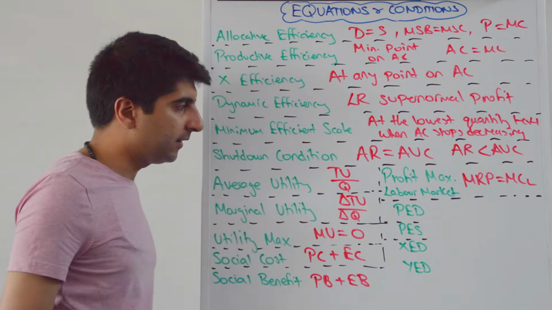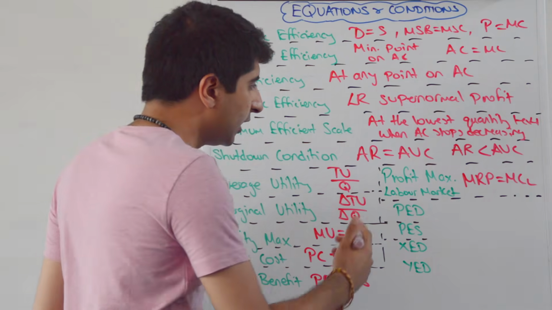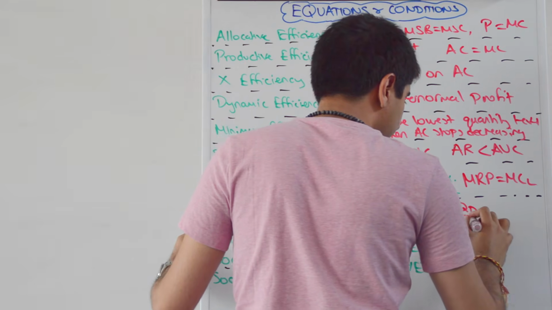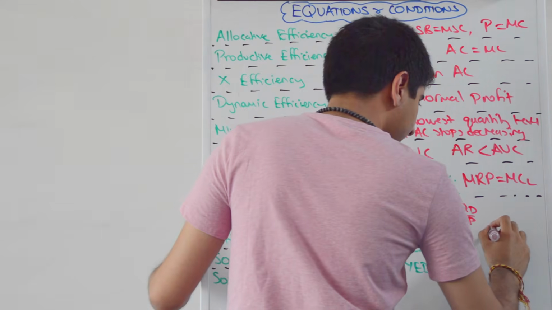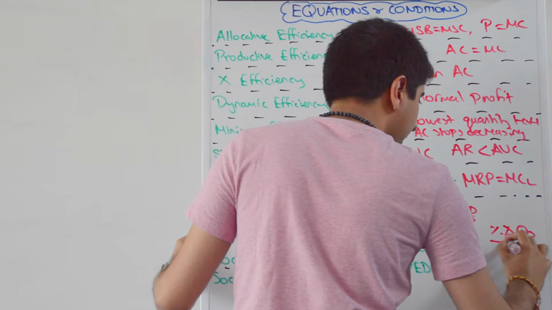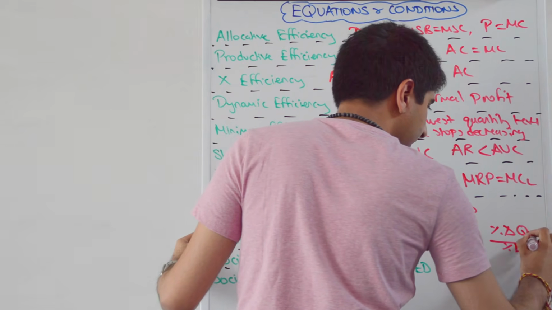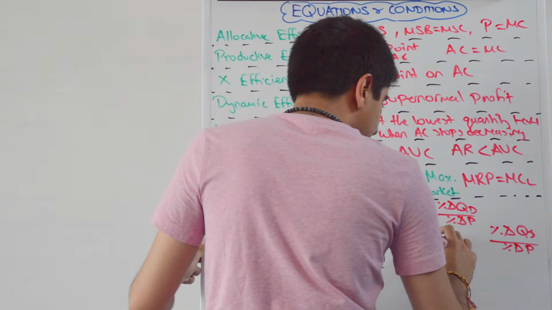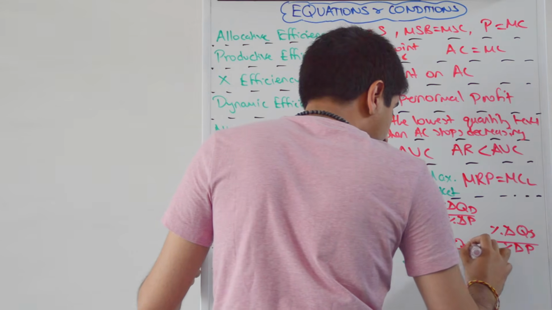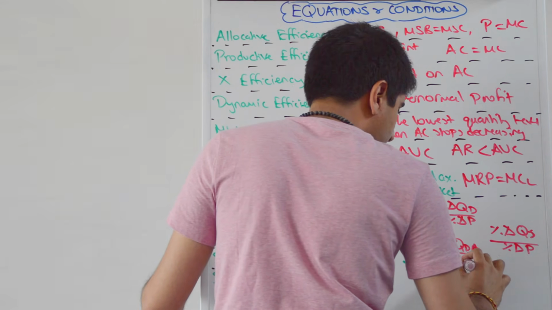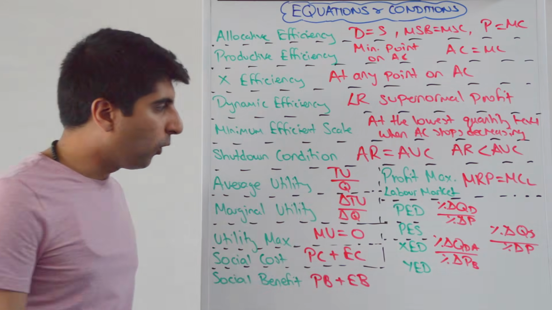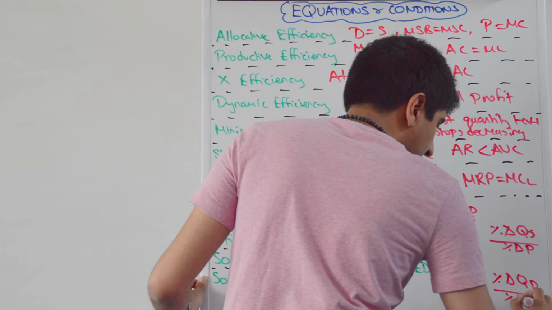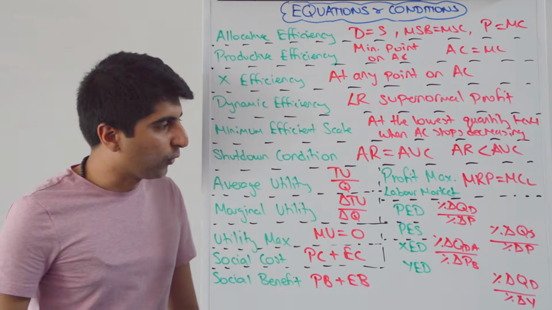Let's now look at the 4 elasticities and make sure that you guys know the equations for those. So for PED, it's the percentage change in quantity demanded over the percentage change in price. For PS, it's the percentage change in quantity supplied over the percentage change in price. So exactly the same concept, but now quantity supplied instead of quantity demanded. XED, so this is the percentage change in the quantity demanded of good A over the percentage change in the price of good B. And then we've got YED, that's the percentage change in quantity demanded over the percentage change in income. So that's all of those, fantastic stuff.